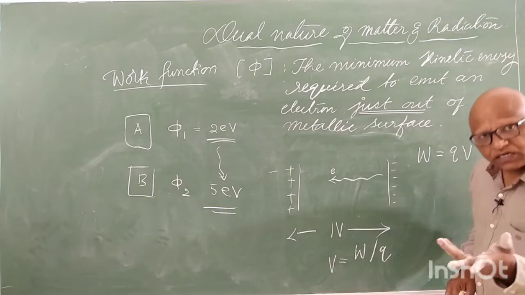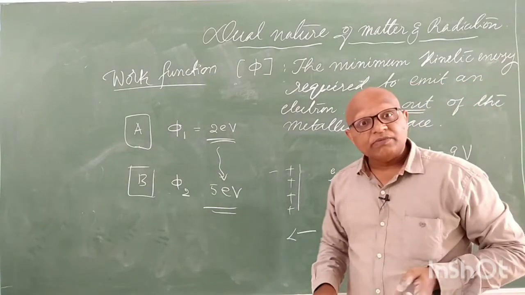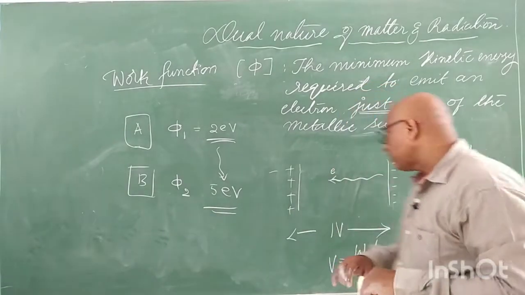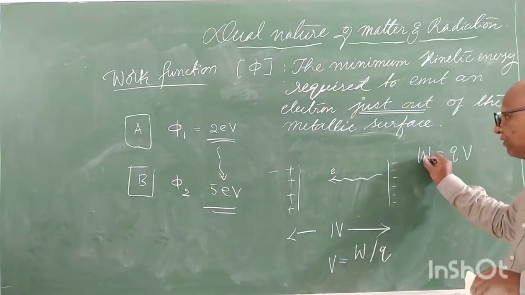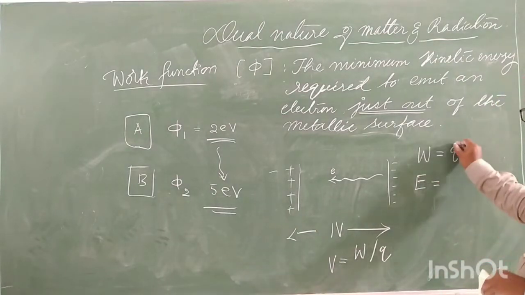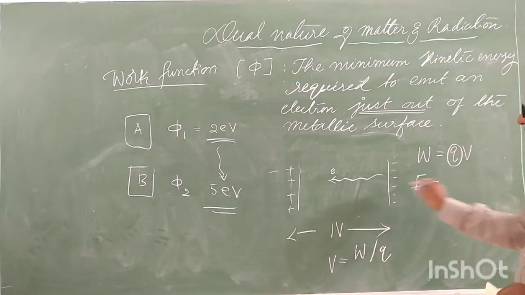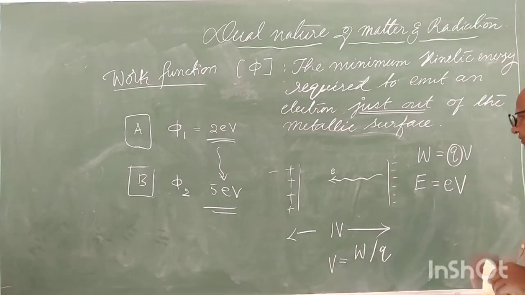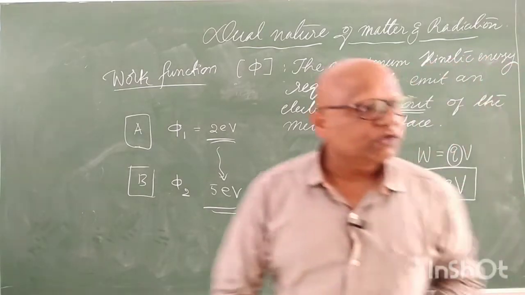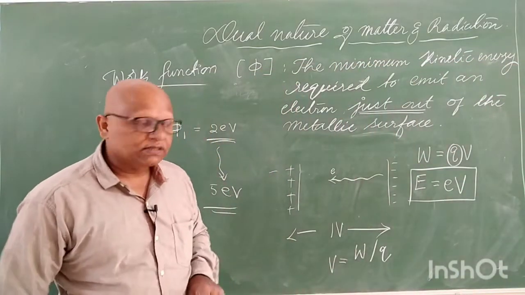Work done means energy. We know the work energy theorem from first view. Work and energy are equivalent. That's why in place of W we use E. Energy is equal to Q times what? Charge. What is the charge here? Electronic charge, e itself, and V. So E is equal to eV is the basic equation in which we calculate energies.